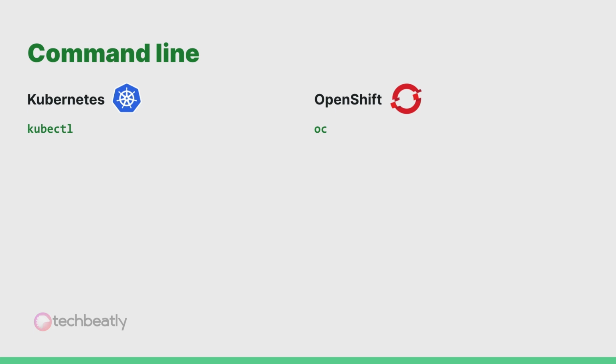The next one is command line. Both Kubernetes and OpenShift have super strong command line utilities. When we use kubectl for managing Kubernetes clusters, the oc utility complements kubectl with extra features and simplicity.